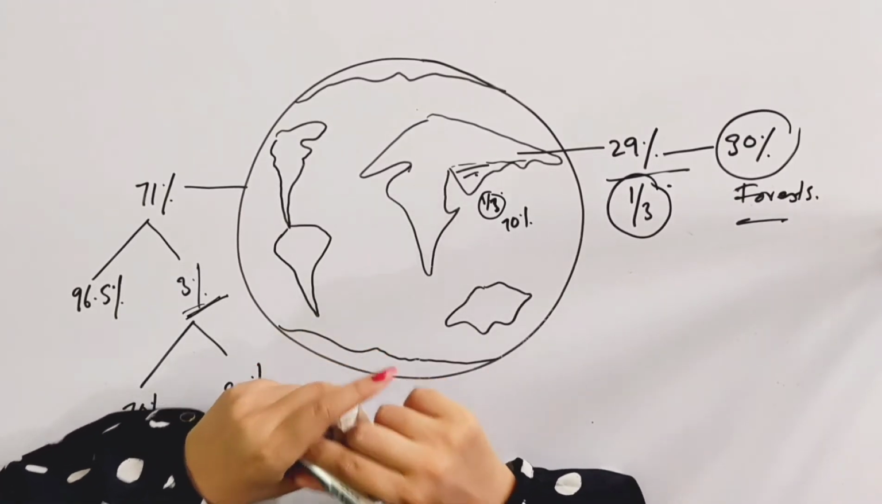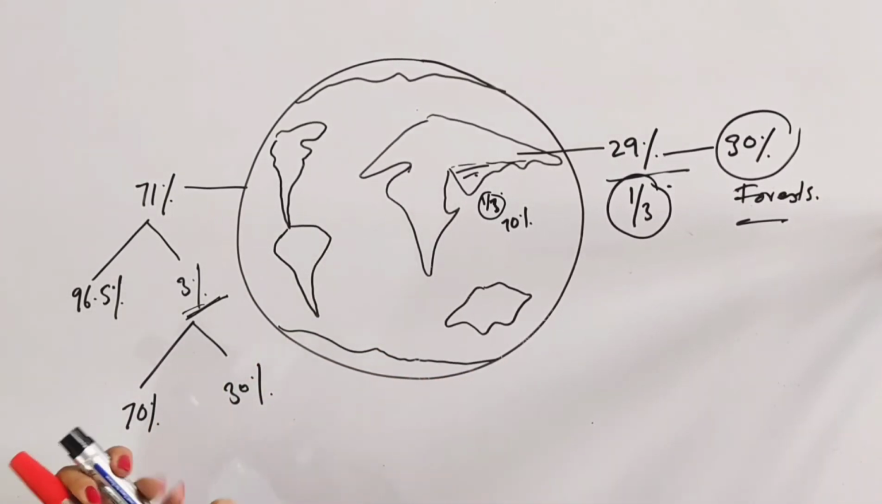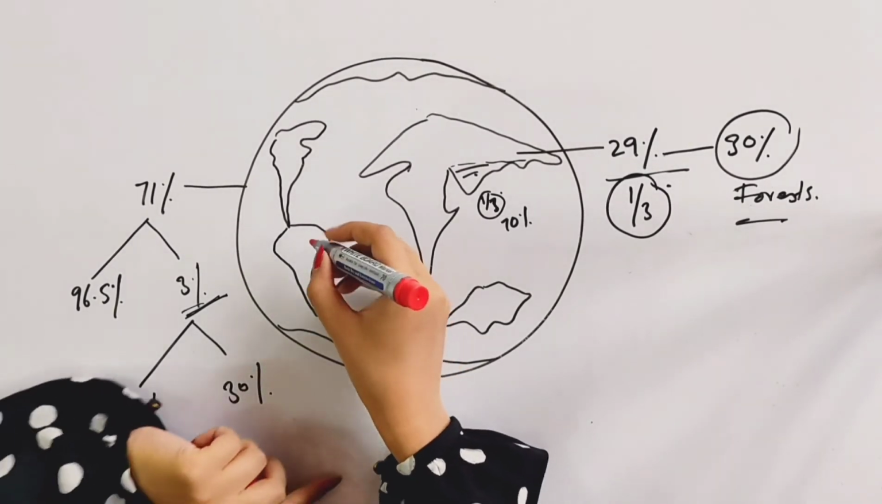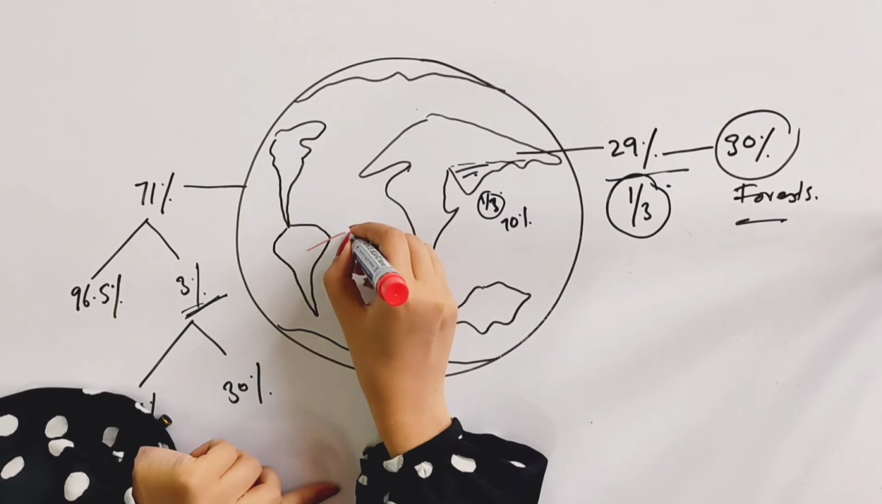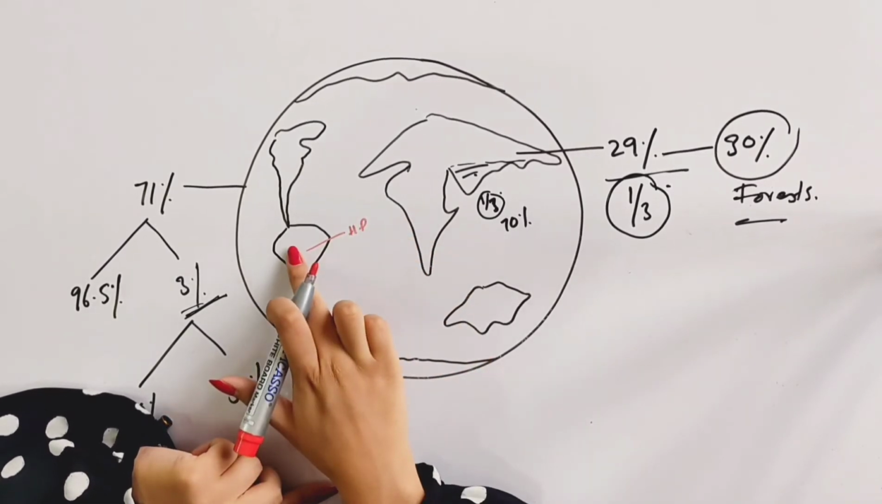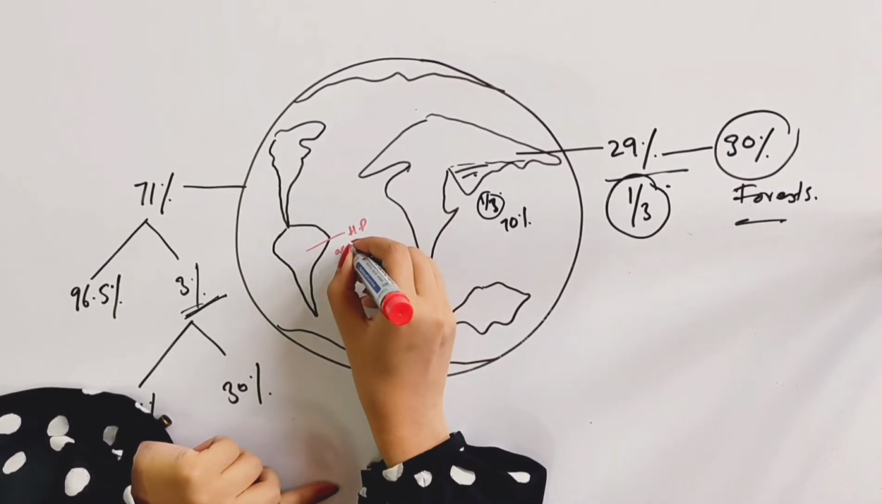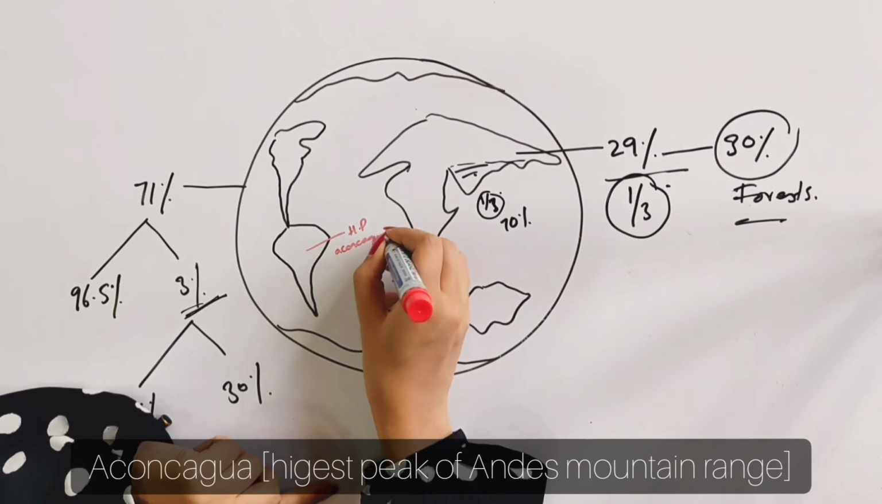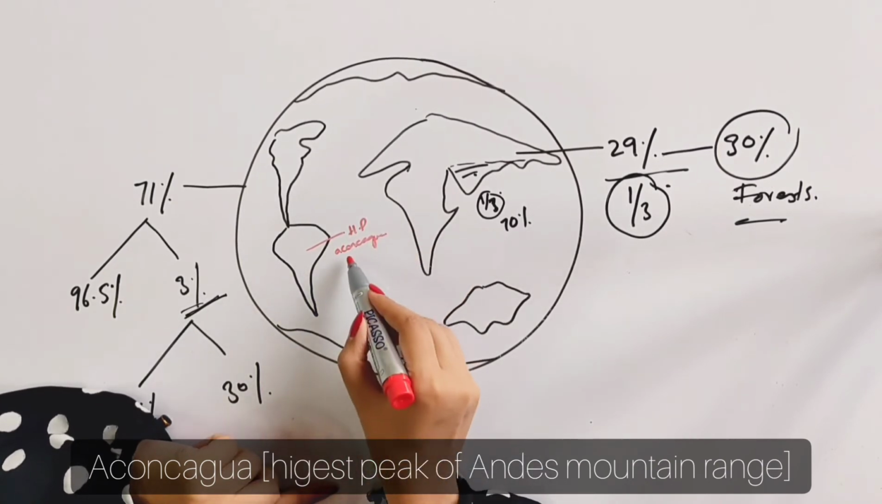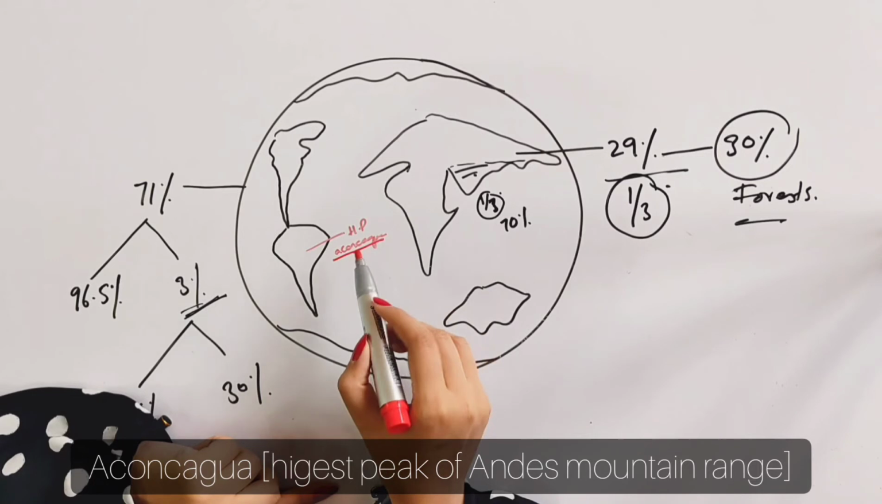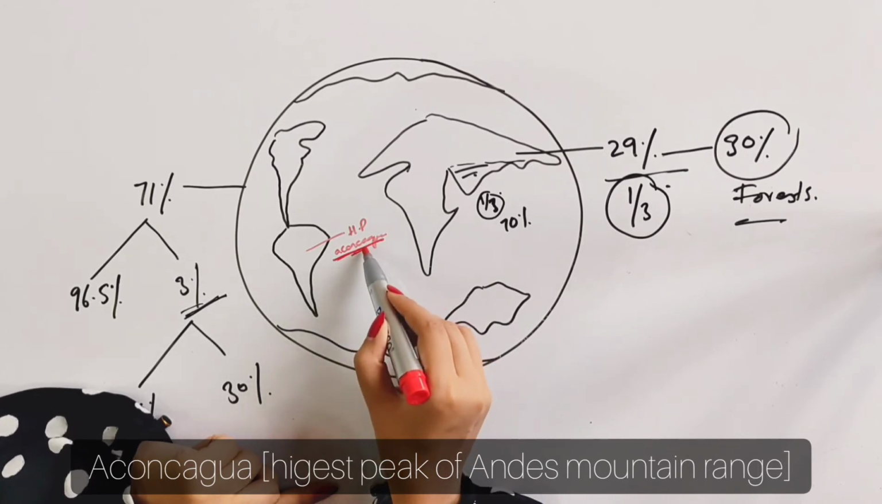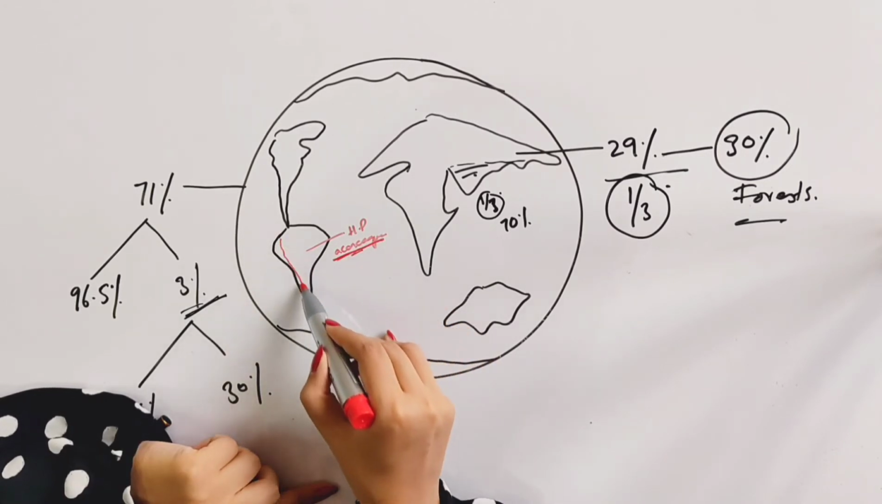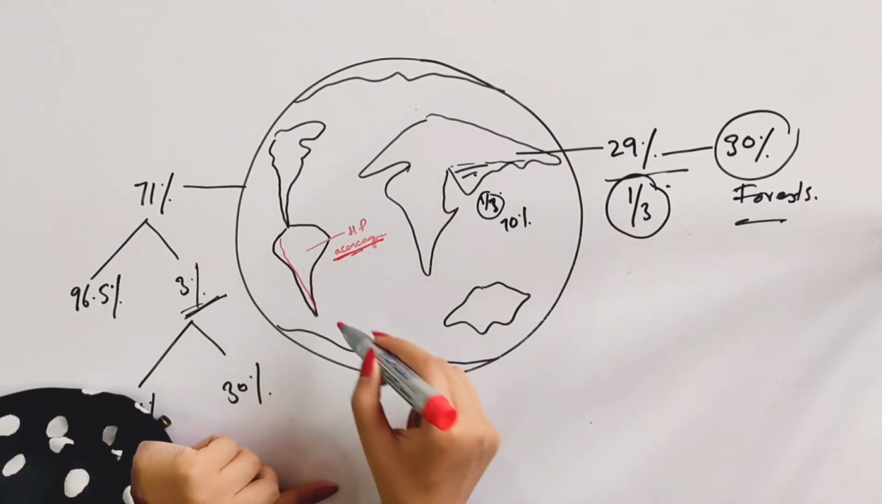Okay, now let's discuss some highest and the lowest points of the world. The highest point of the continent South America is Aconcagua, which is basically the highest peak of the Andes mountain range, जो कि exactly आपके चिली में है, and it makes a natural border between Chile and Argentina.